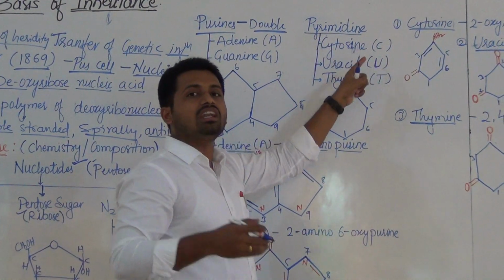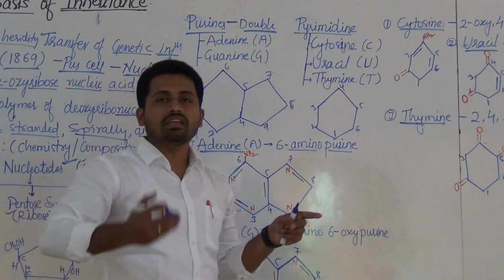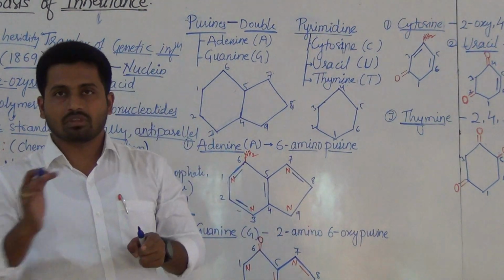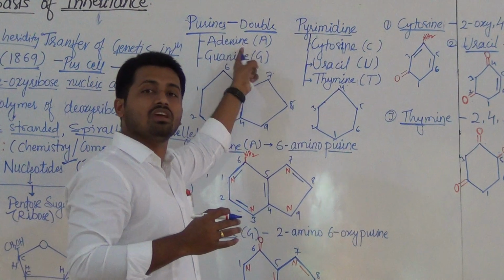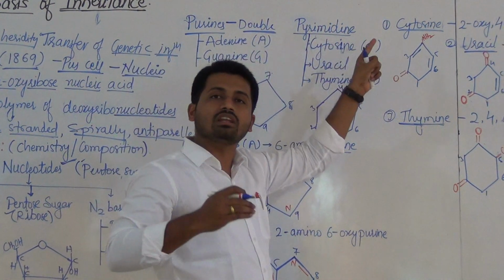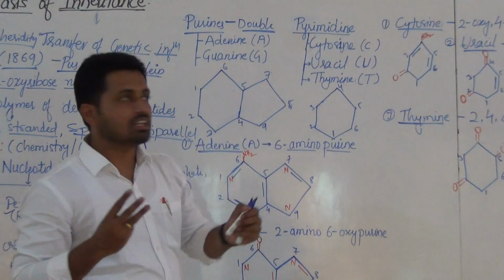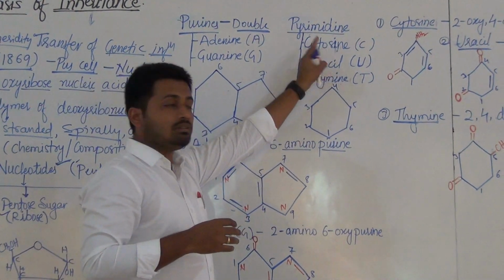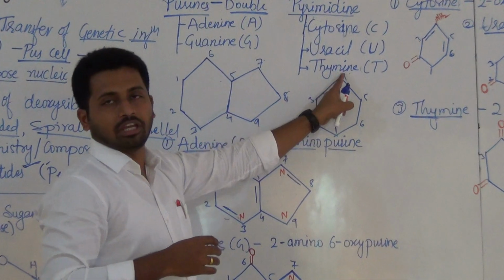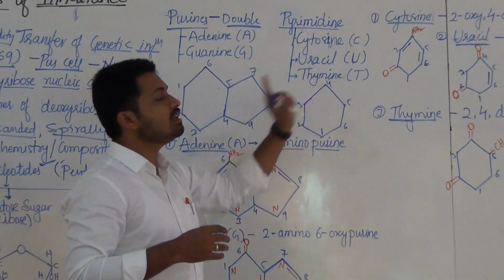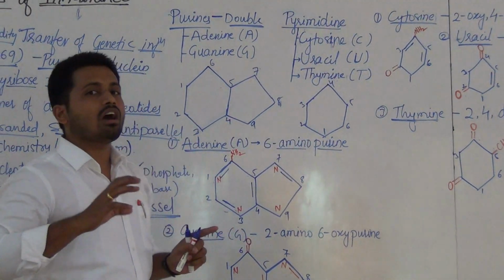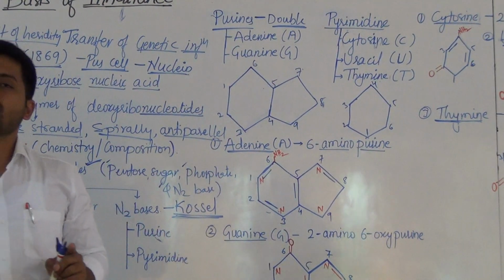Pyrimidine is a single ringed heterocyclic structure, while purine is a double ringed heterocyclic structure. Pyrimidines are again of three types: cytosine, uracil, thymine. So how many nitrogen bases are there in total?